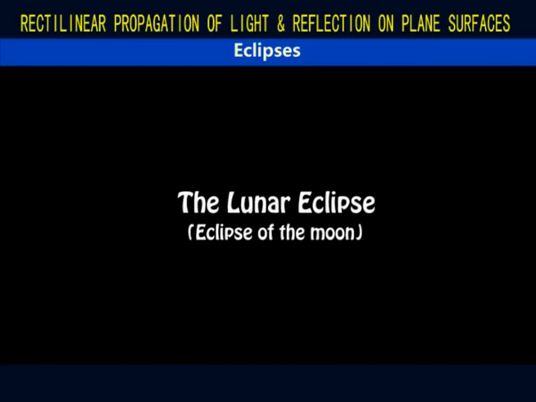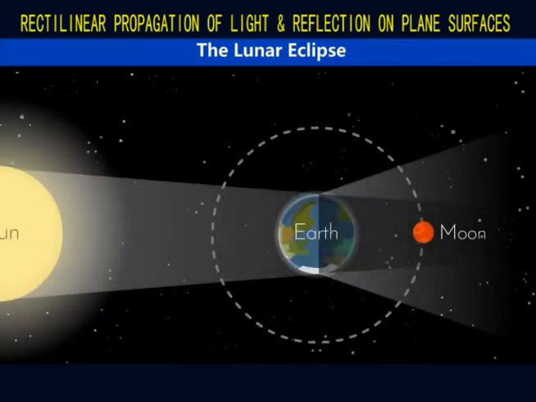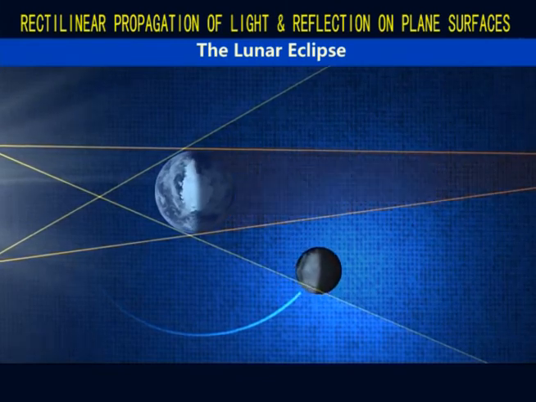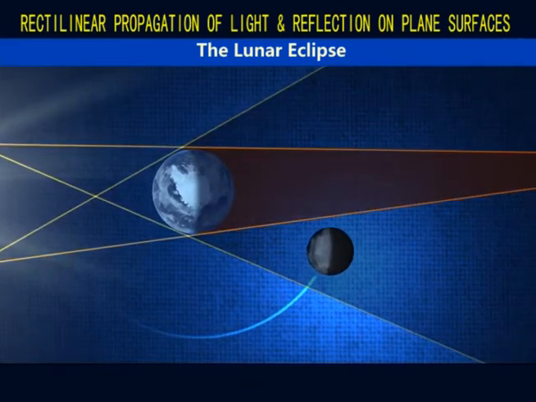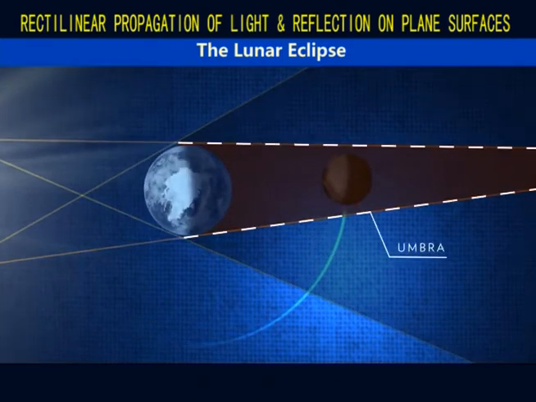A lunar eclipse happens when the earth blocks some or all of the sun's direct light from reaching the moon. This takes place only during the full moon, which happens every month. When the earth blocks the sun's light, it can cast two kinds of shadows on the moon: a larger penumbra and a smaller, darker umbra.